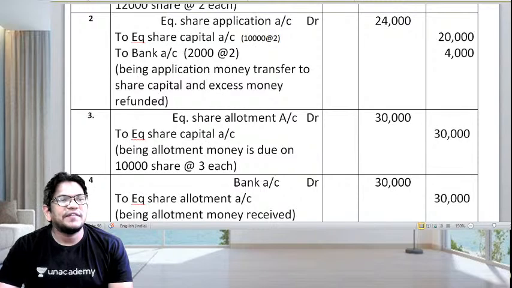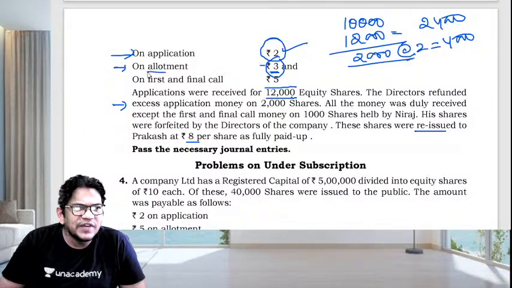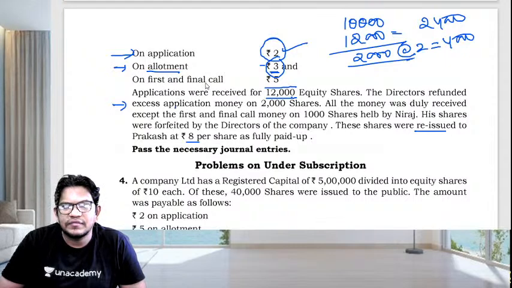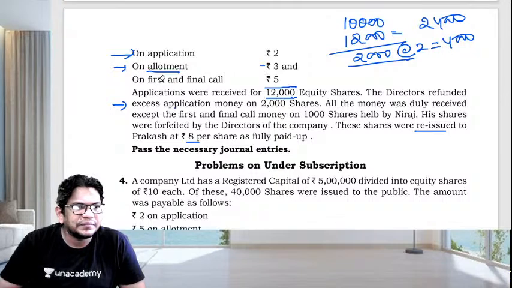Okay, so we are done with the next part now. Allotment is also done. Every stage we have 2 entries. Next comes what? The first and final call. Next is on the first and final call.